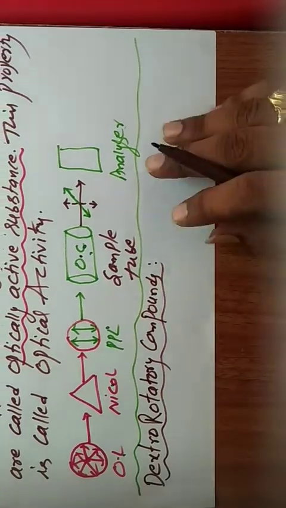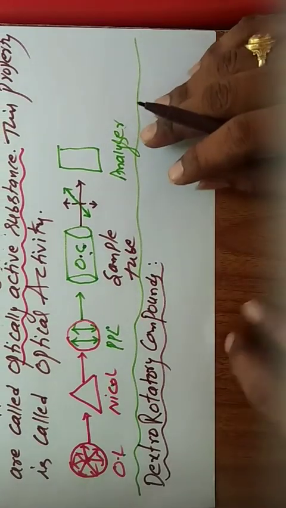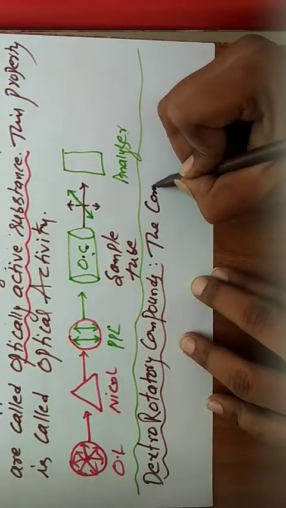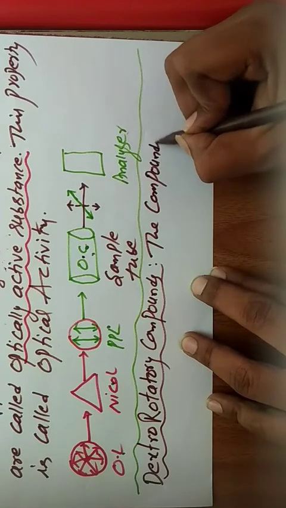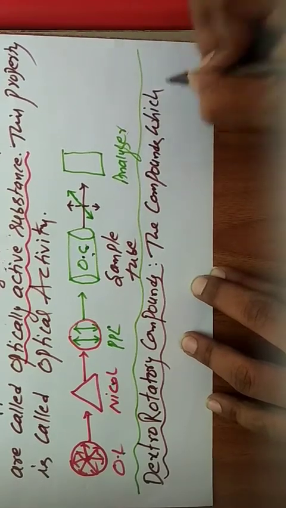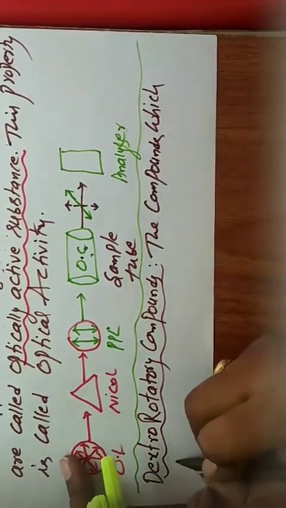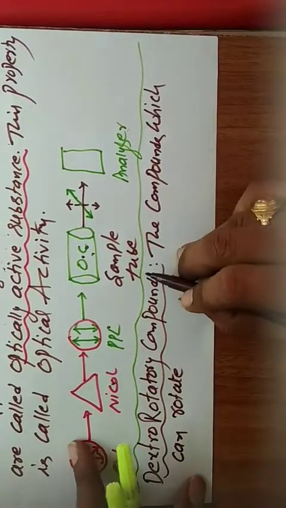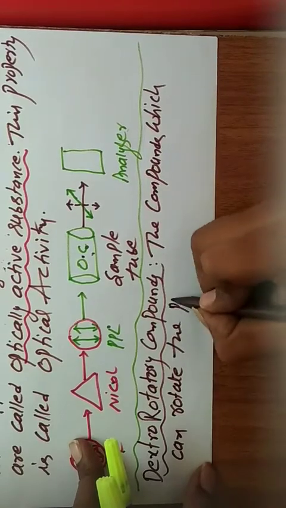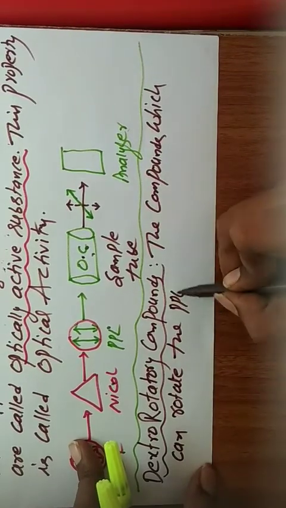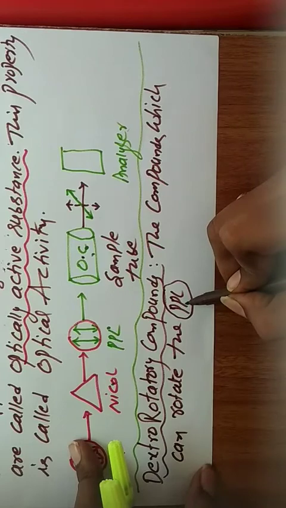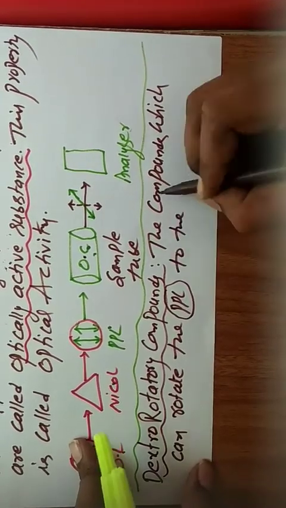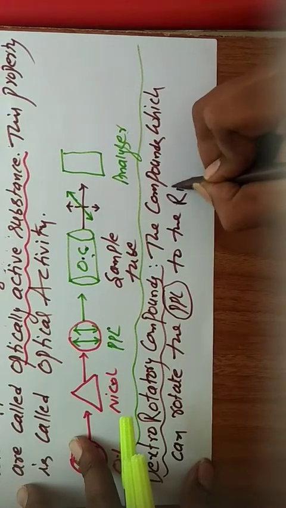Dextrorotatory compound. What is the definition of a dextrorotatory compound? The compounds which can rotate the plane polarized light, that means PPL, to the right side.